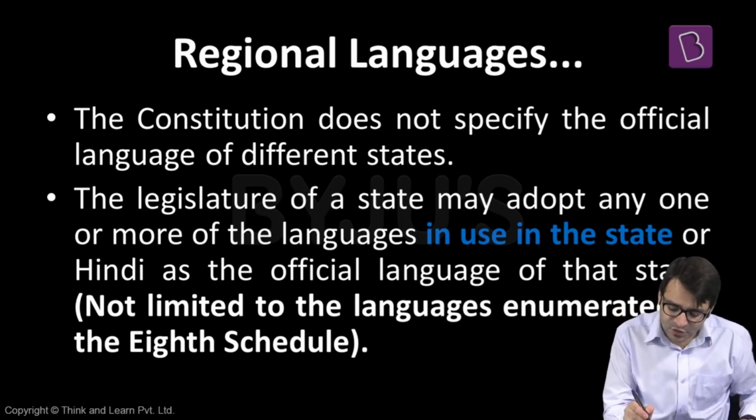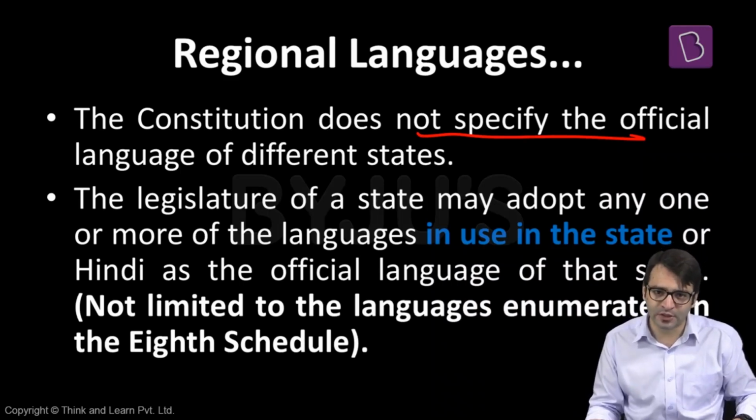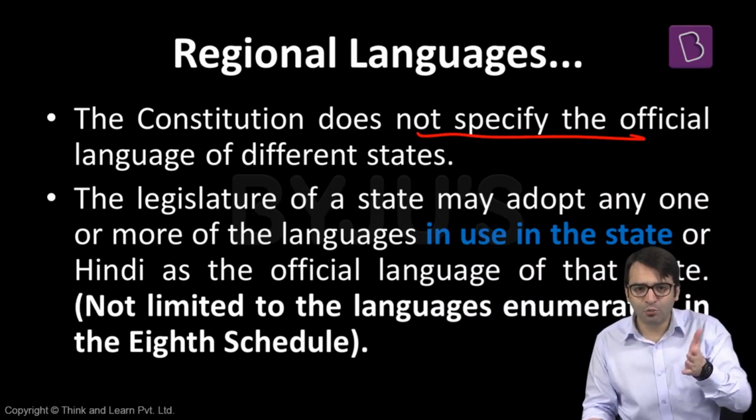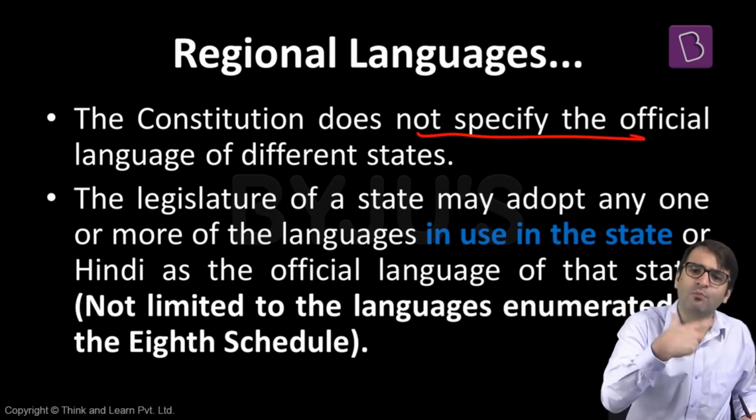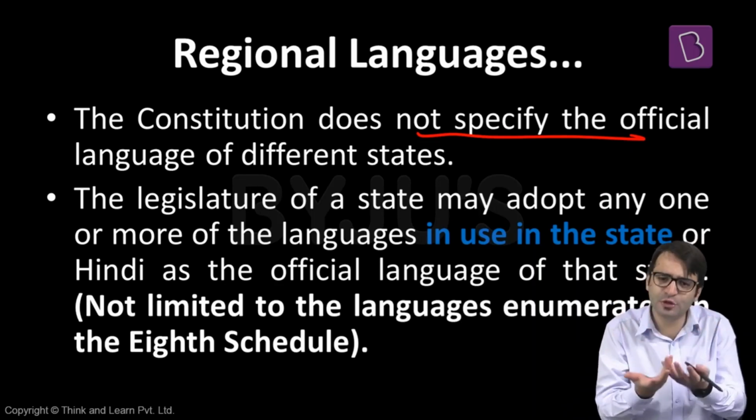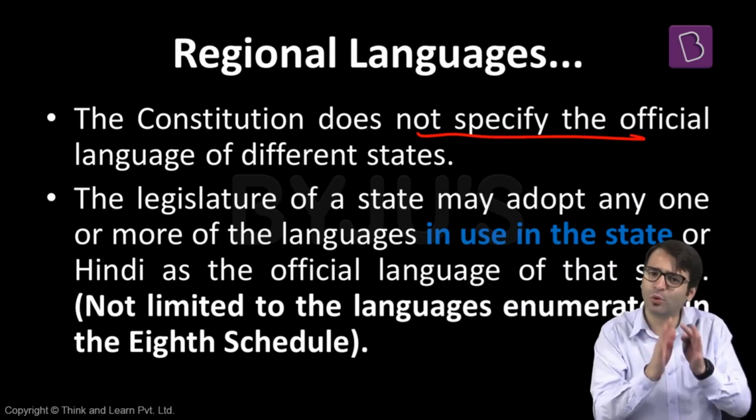The Constitution does not specify the official language of different states. That is not mentioned. So if the official language of the union is mentioned in the Constitution, what should be the official language of a state government? That is not mentioned in the Constitution. The Constitution has left it to the states. You decide whether one, two, or more languages should be the official language of your state. That means the Constitution has left it to the discretion of the state government that you decide what should be the official language of that state.